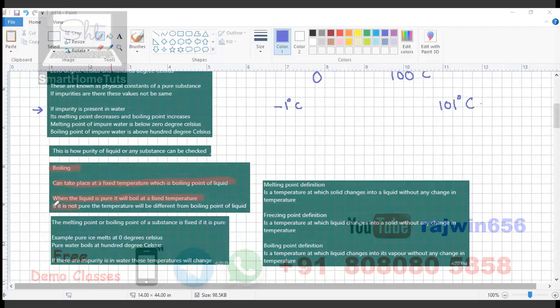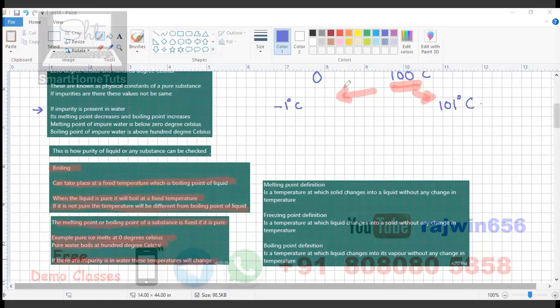If it is not pure, then the temperature will be different from the boiling point of the liquid, as we have discussed here. The boiling point of impure water will be slightly more than 100 degrees Celsius and its freezing point will be slightly less than 0 degrees Celsius. So this is the same example that is being taken. The melting point or boiling point of a substance is fixed if it is pure. Example, pure ice melts at 0 degrees Celsius, pure water boils at 100 degrees Celsius. If there is impurity in water, then these temperatures will change.